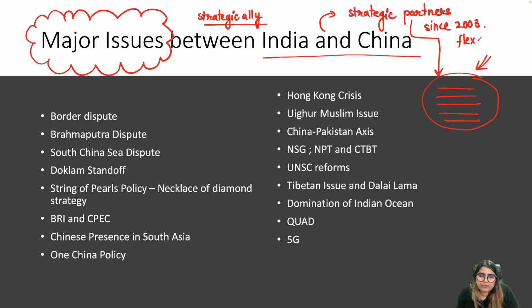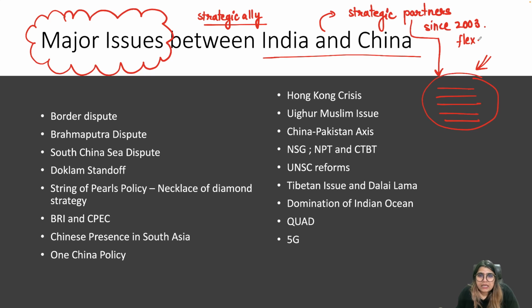That's the beauty of strategic partnership, and that is why, in the beginning of the 21st century, most countries have preferred to go for strategic partnership. We are strategic partners with Japan, with the European Union, with the US, and with China as well. So strategic partnership offers us flexibility.